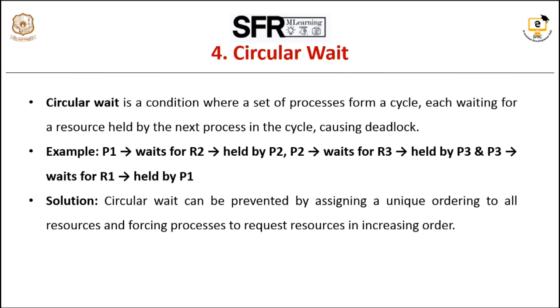The solution to circular wait is to break the circular chain of resource waiting. This can be done by imposing a total ordering on resources, which means first you assign a unique number to each resource. For example, resource R1 has 1 and R2 has 2, like that. Second step, we force processes to request resources in increasing order, which means a process can only request a resource with a higher number than any resource it currently holds. Finally, we get the result. Circular wait is impossible because requests always move up the order. No cycle can form. Hence, the deadlock is prevented.